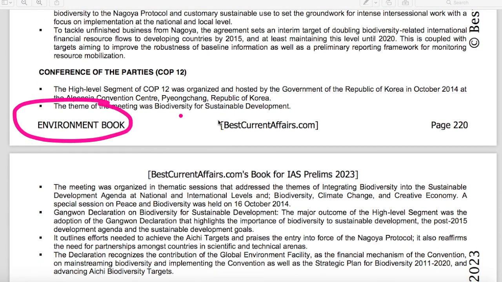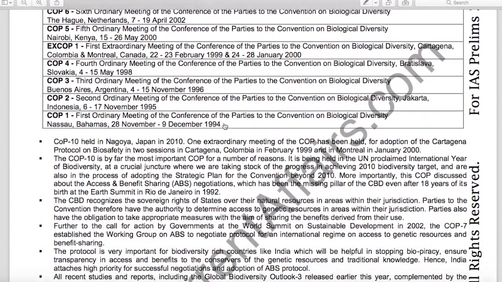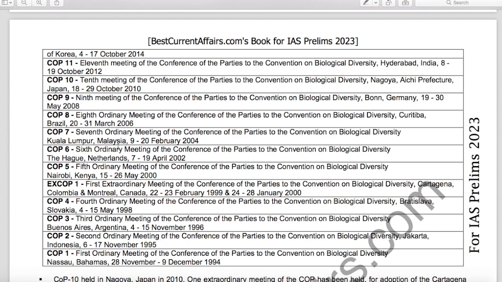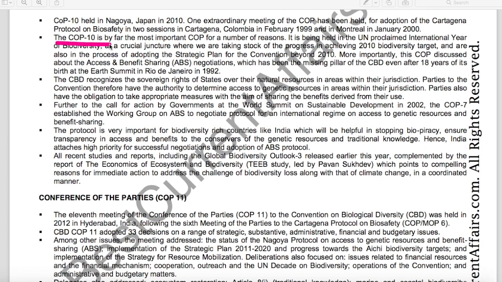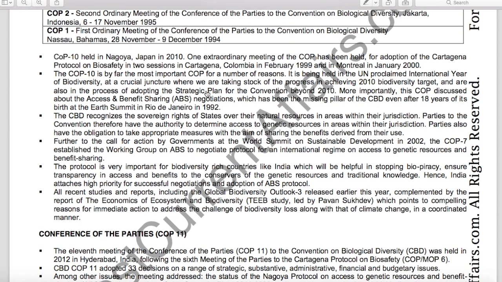See, this is our environment book, page number 220. Here it is mentioned, COP 10, the 10th meeting of Conference of Parties on Convention of Biological Diversity. It was held in Nagoya. It adopted the Nagoya Protocol. It was held in the year UN proclaimed International Year of Biodiversity. COP discussed about the access, benefit sharing in negotiations, etc.